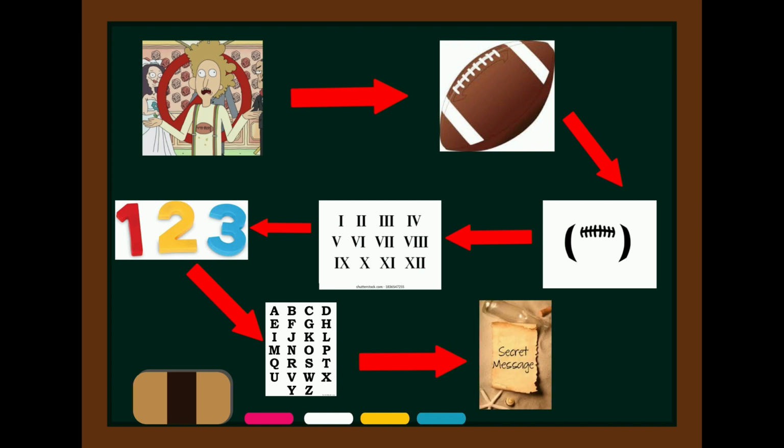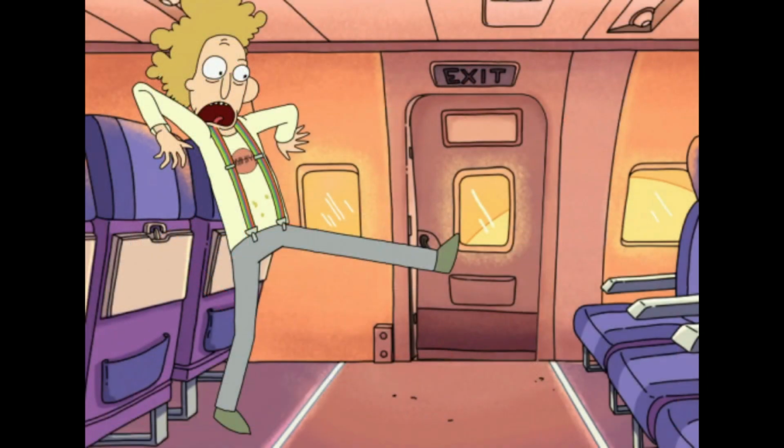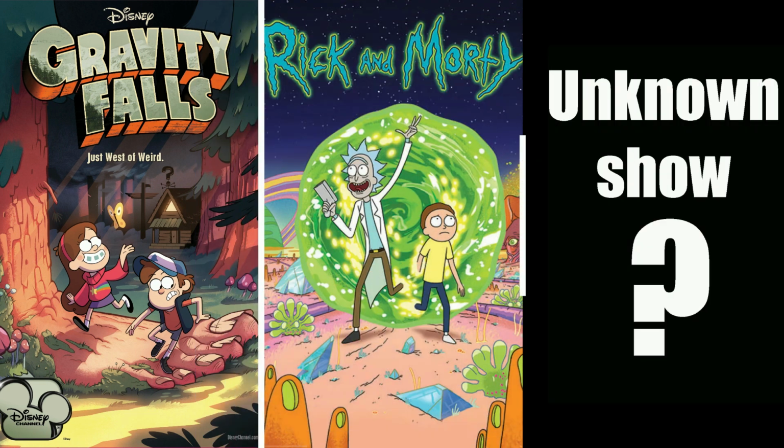Now, Justin Roiland and Alex Hirsch have discussed this secret. Apparently, the Rainbow Slacks guy was going to also appear in Gravity Falls and a third show that was cancelled. Because of this third show being cancelled, so was the Easter egg. But he had already been placed in Rick and Morty and was cut from Gravity Falls, leaving the Easter egg incomplete. Now, in case you were curious what the message was going to say, here's a clip of Alex Hirsch and Justin Roiland explaining it.